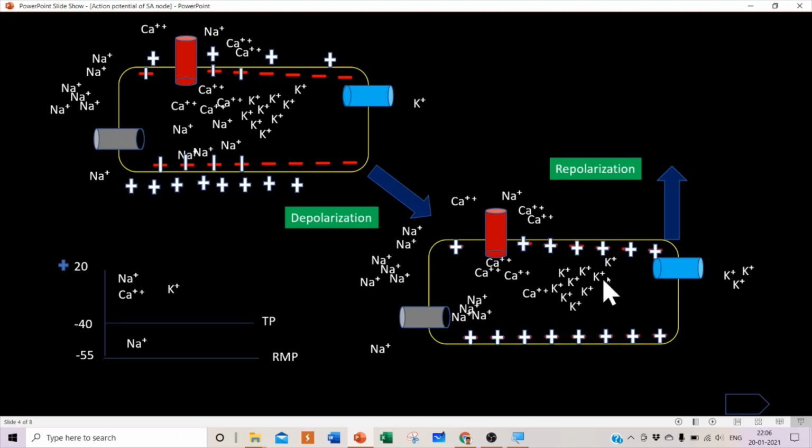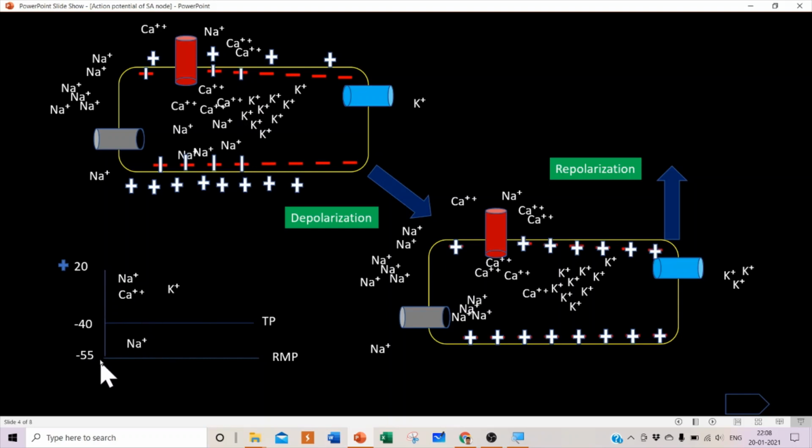As soon as it gets the chance, when the voltage gated potassium channel opens, this potassium will leave the cell. So the cell will be losing a lot of potassium. We will represent how these changes occur in this diagram, showing the events of the cell.